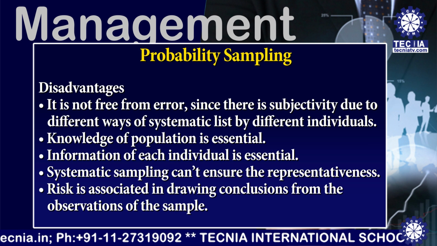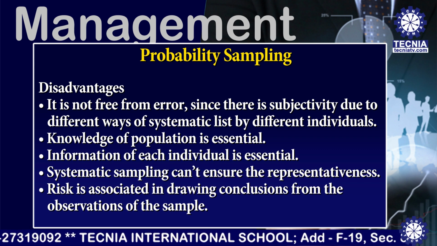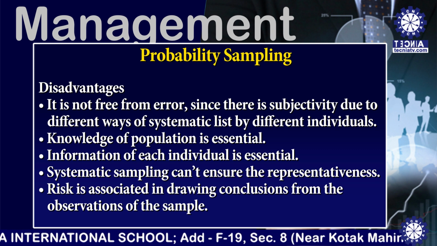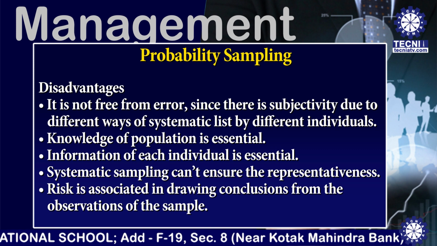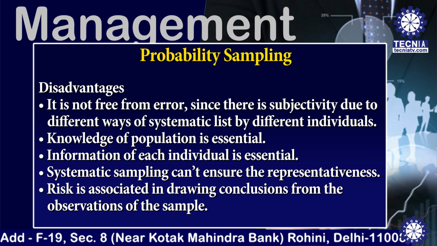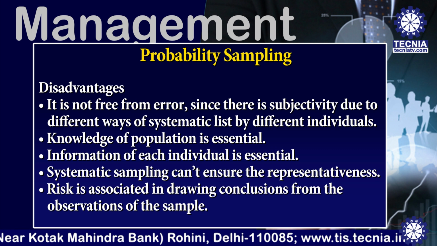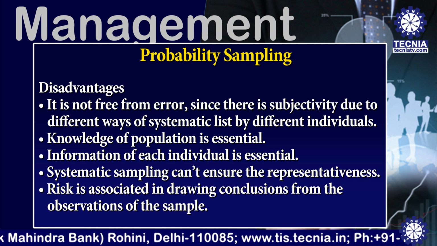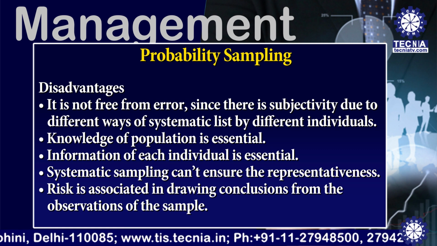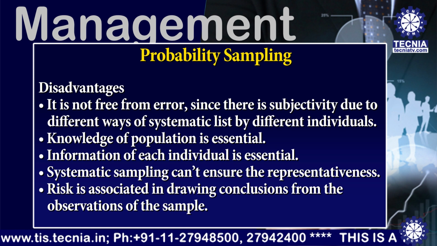There are also certain disadvantages. First one, it is not free from error since there is subjectivity due to different ways of making the systematic list by different individuals. Second one, knowledge of the population is essential. Third one, information on each individual is essential. Fourth one, systematic sampling cannot ensure representativeness. And the last one, risk is associated with drawing conclusions from the